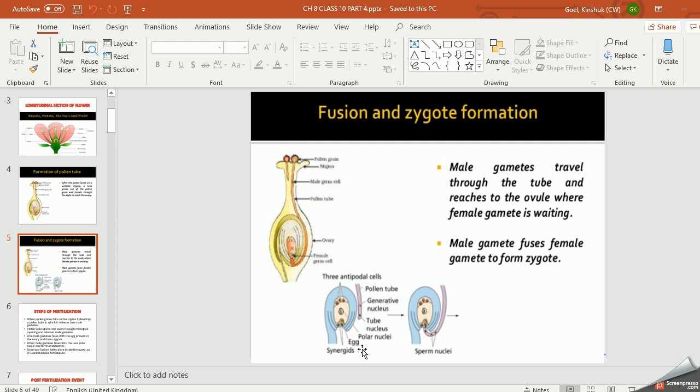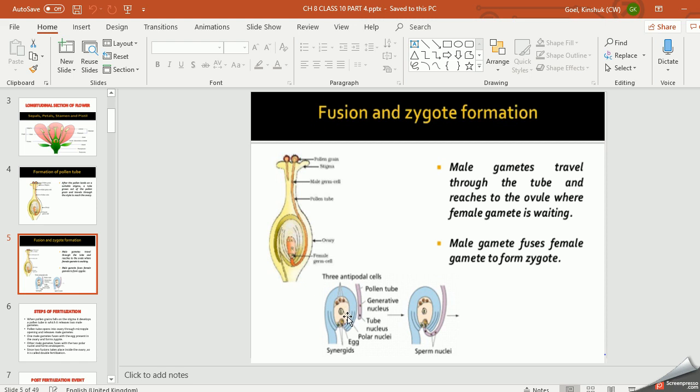You can see in this slide also, here this is the egg and this is the polar nuclei. Now one of the male gametes fuses with the egg, it forms the zygote. And the other male gamete fuses with these two polar nuclei, and it is called triple fusion. As a result, endosperm is formed.